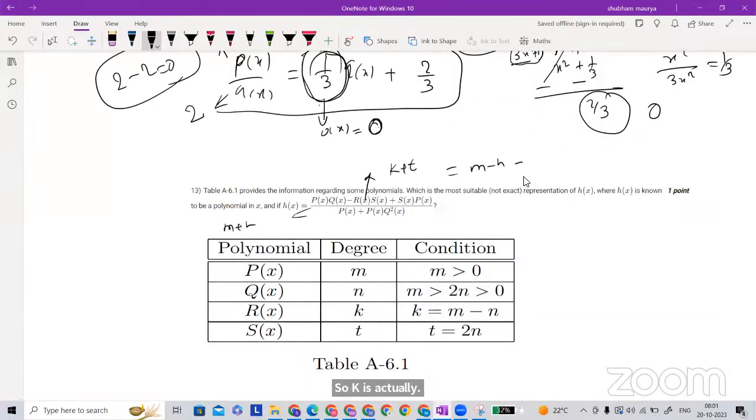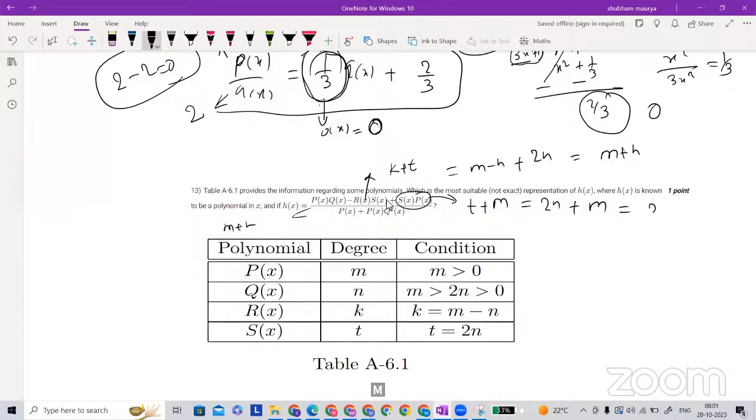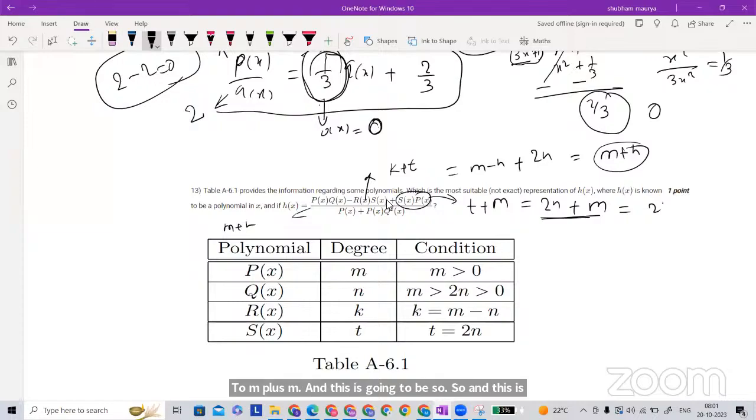So finally, what is that? M plus n. And what is this degree? This degree is t plus m. So t is 2n, plus m, and m is the same. So finally, this is going to be 2n plus m. And the earlier one is going to be m plus n. This is also m plus n, but this one is going to be 2n plus m.